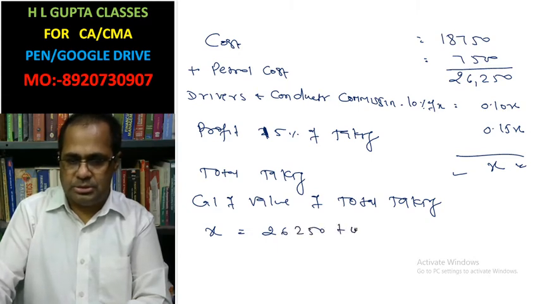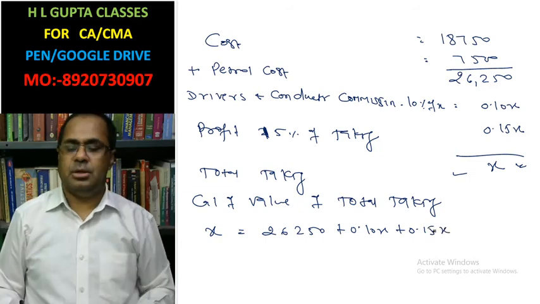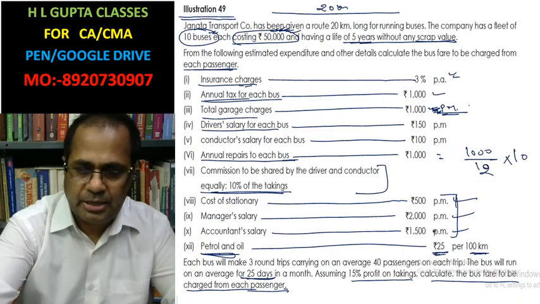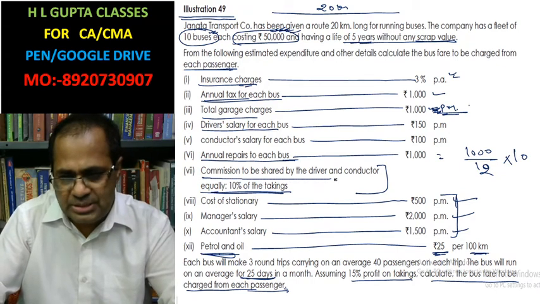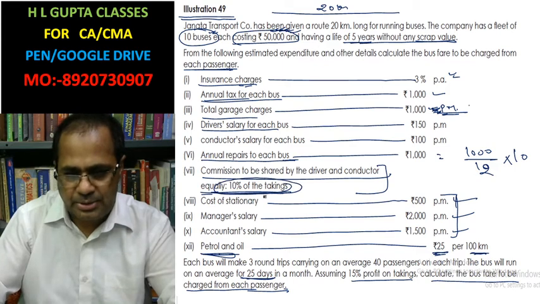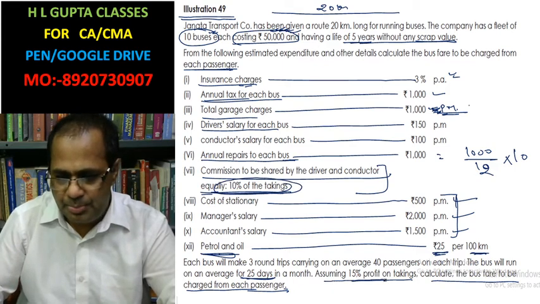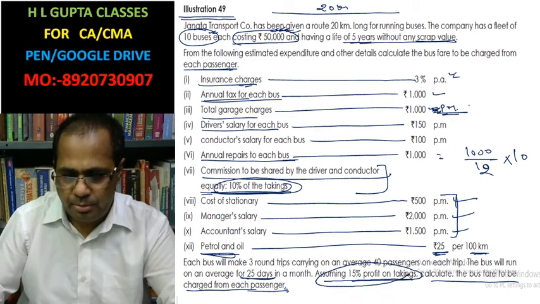26,250 plus 0.10x plus 0.15x. In the question it is written that commission to be shared by the drivers and conductors is 10% of taking. About the profit, assume 15% of taking as profit.